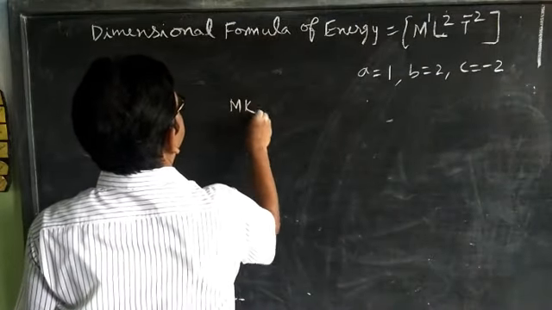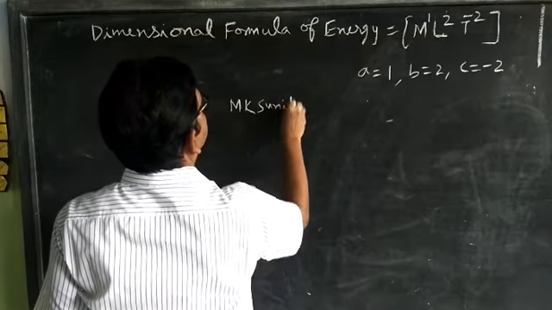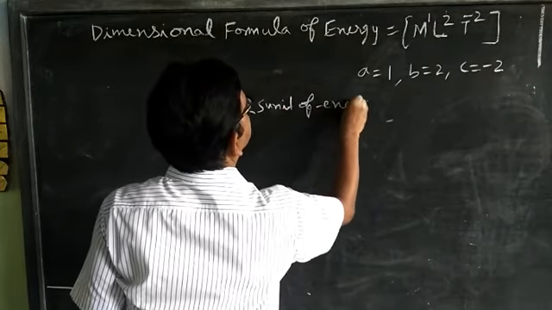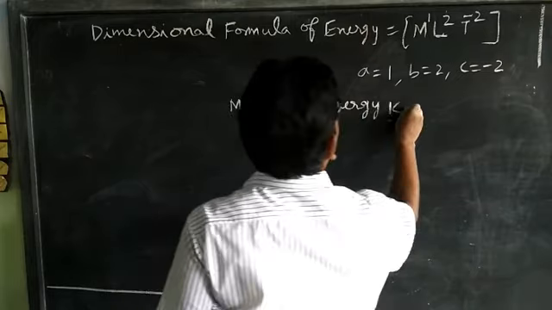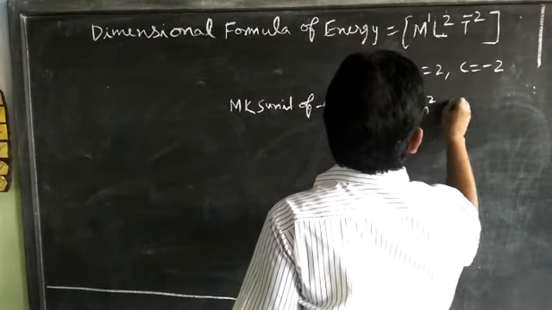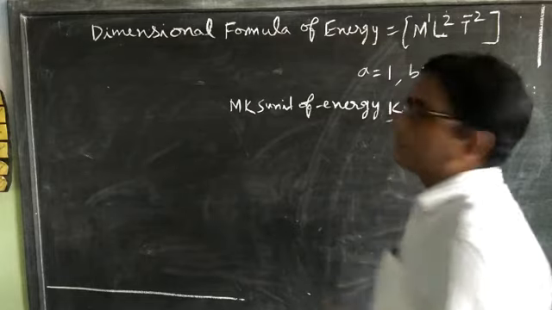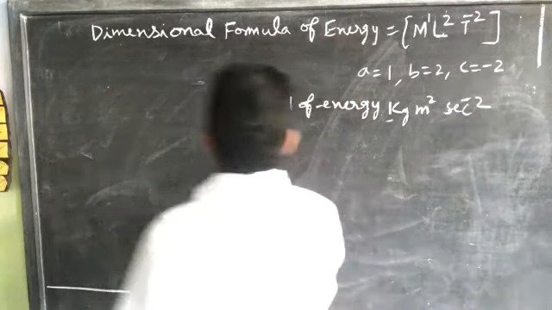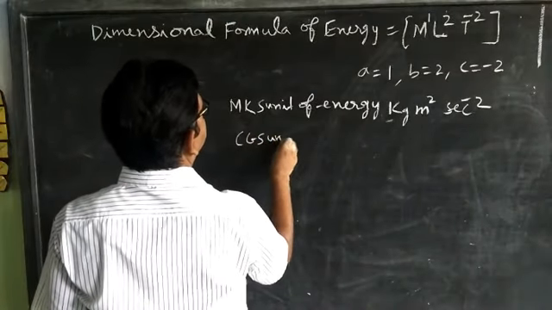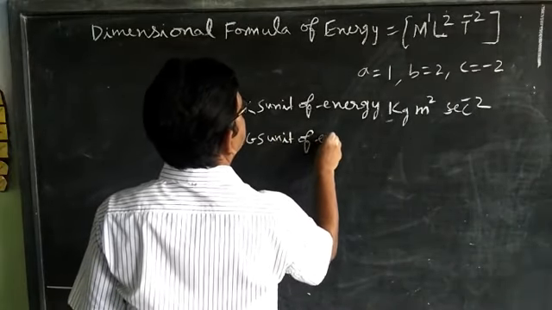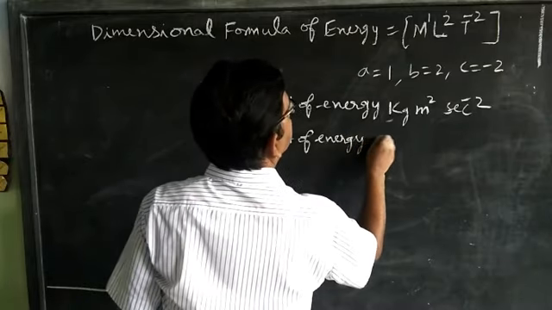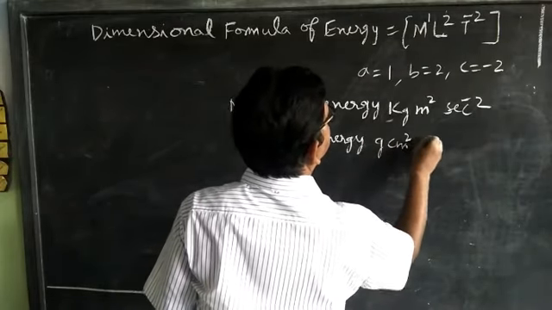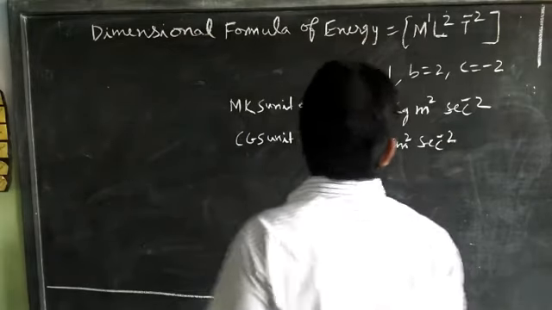Similarly, the CGS unit of energy is gram centimeter square per second square.